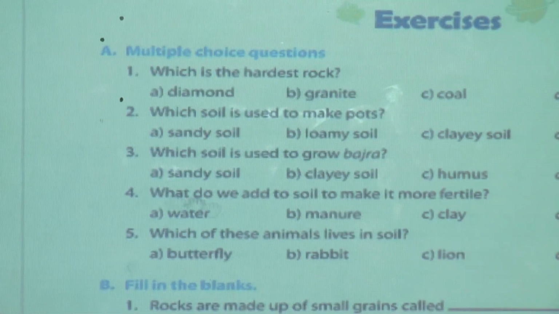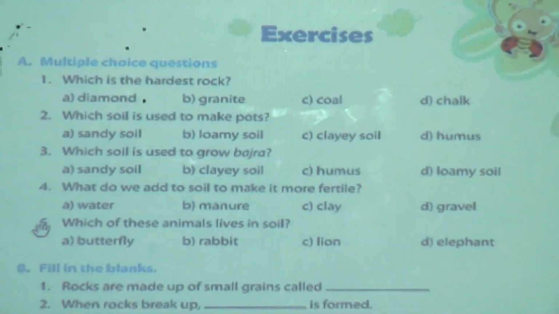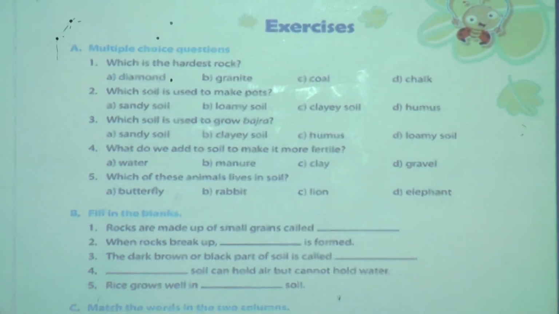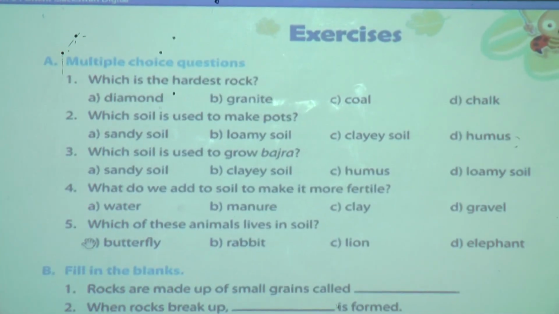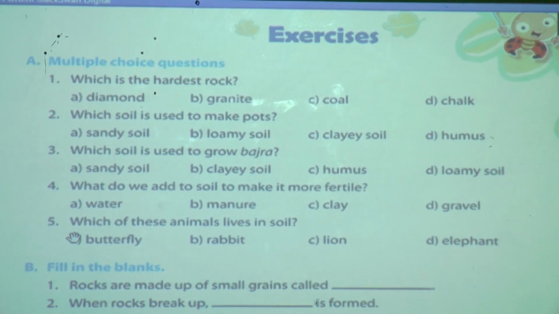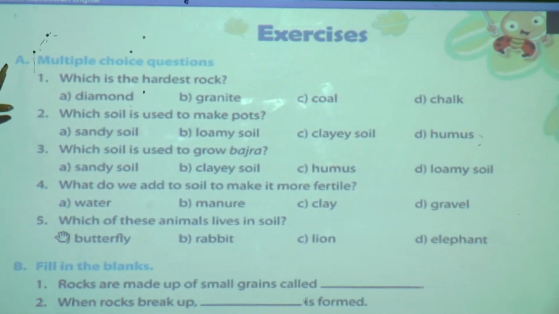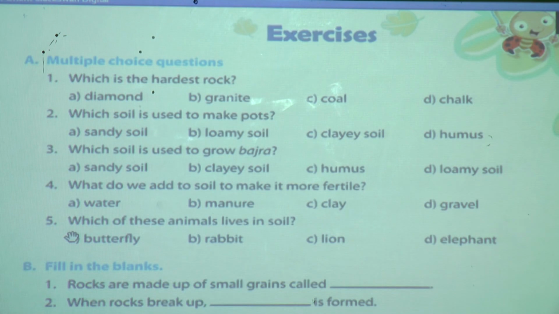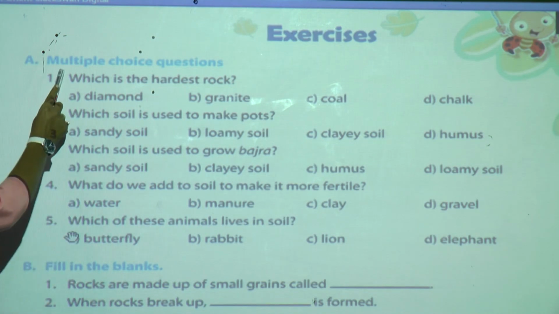So here we have completed our reading chapter number 3. Now it's time to solve our exercise. Open the page number 21. In the exercise, we are going to solve 3 questions here.